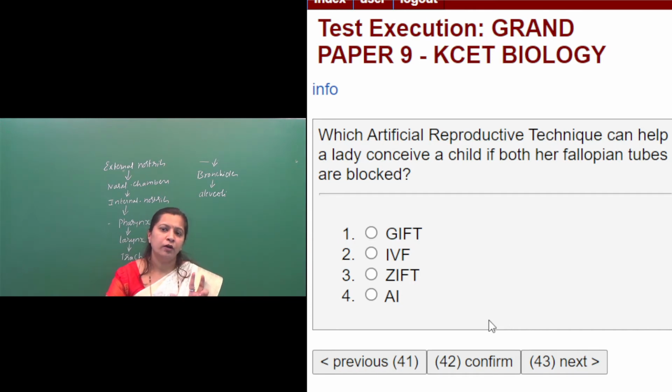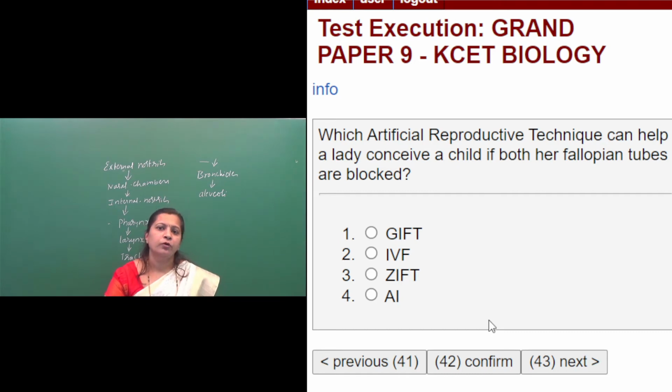Okay, so normally she is unable to conceive because of the lack of fertilization, right?